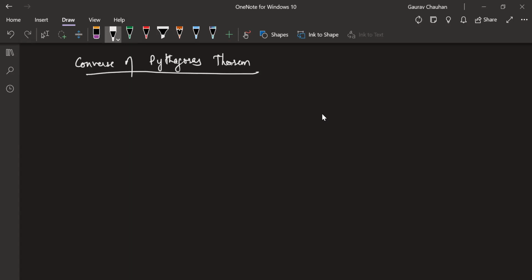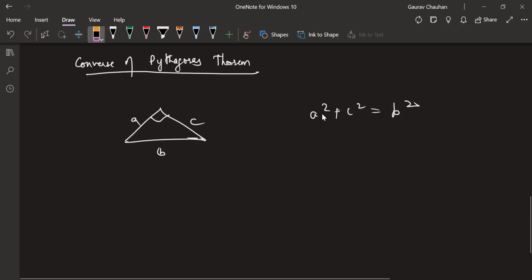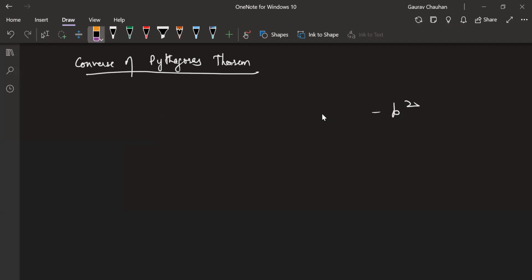Basically, we don't know whether it is a right angle or not. We know that a square plus c square is equal to b square. It means whatever angle is opposite to this b, that will be a right angle. That is the conclusion part. It will become the reverse. Here the right angle is not known, but we know a square plus b square is equal to c square. So whatever angle is opposite to c square, that will be a right angle. That's our converse.